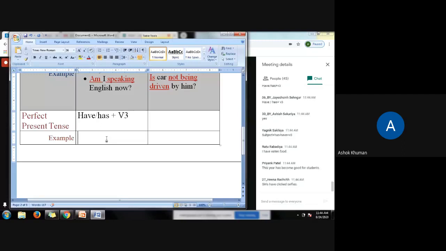Few more. The girls have clicked selfies. Very nice. This year has become good for students. Very nice. I think I have met him once before. Very nice. I have worked. Very nice.